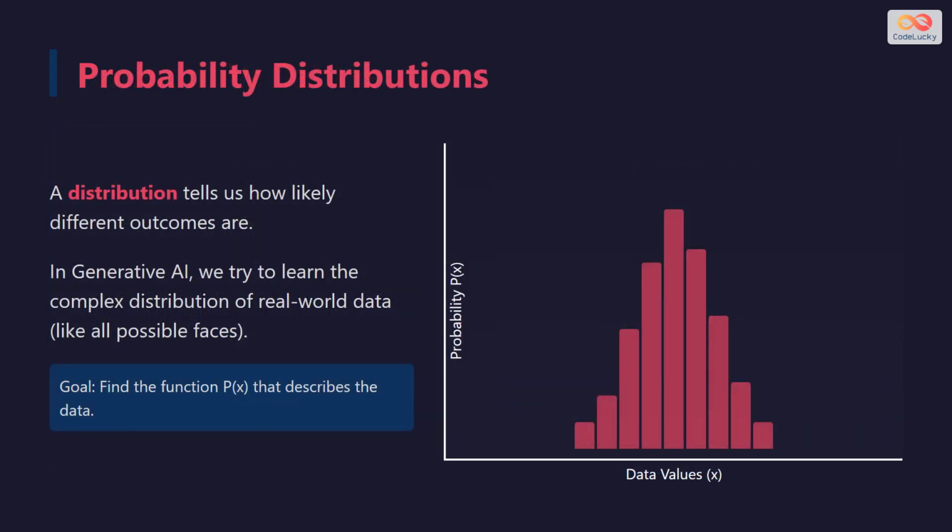When we look at all the possible values a variable can take and how likely each one is, we get a probability distribution. In generative AI, our main goal is often to learn the true distribution of the data. If we can understand the mathematical shape of all possible human faces, we can then generate new ones that fit within that shape.